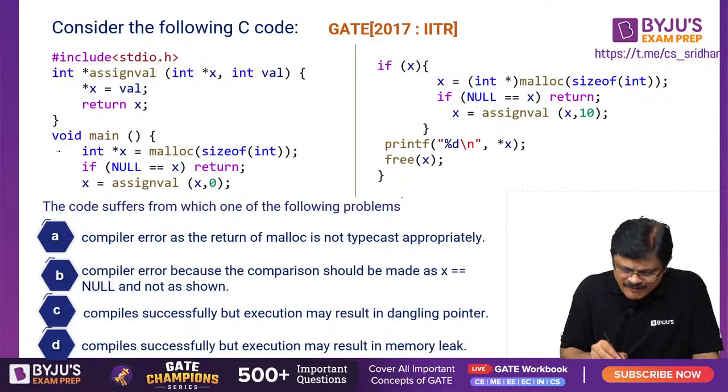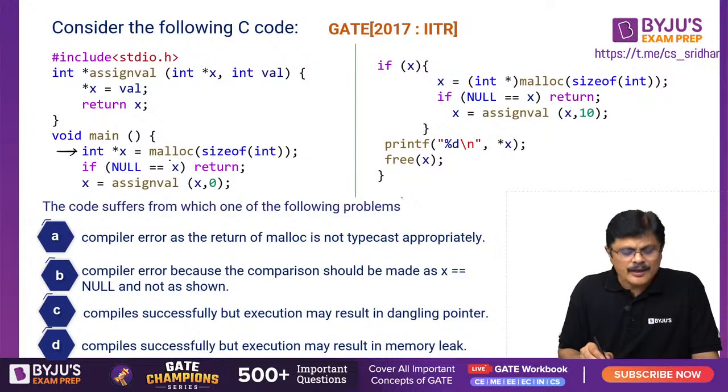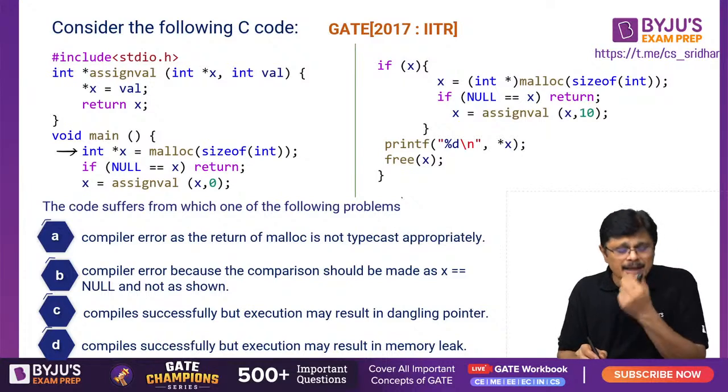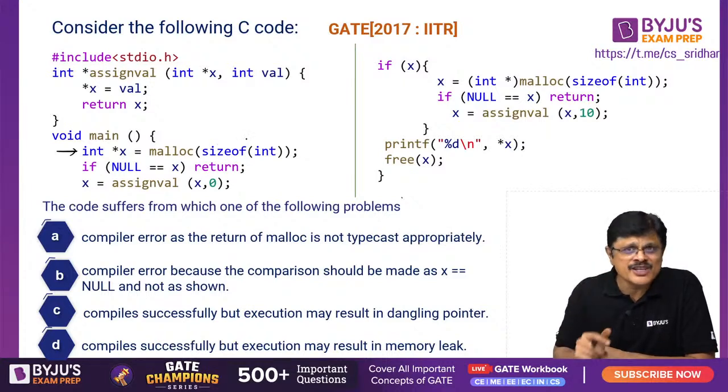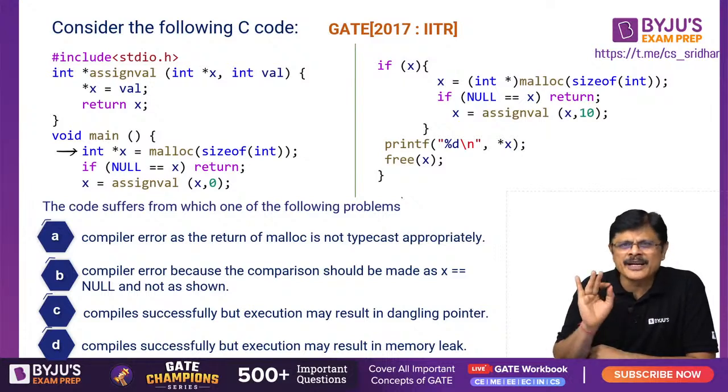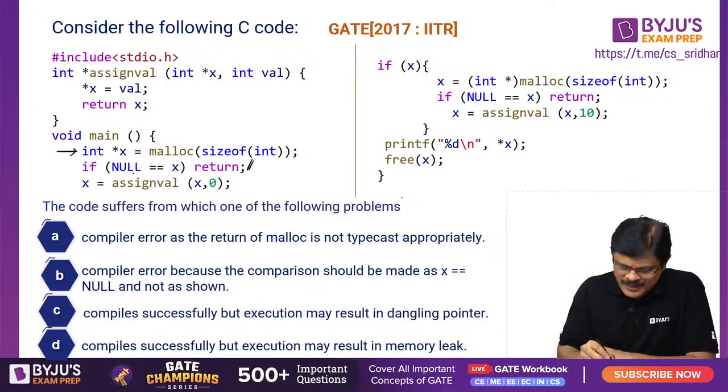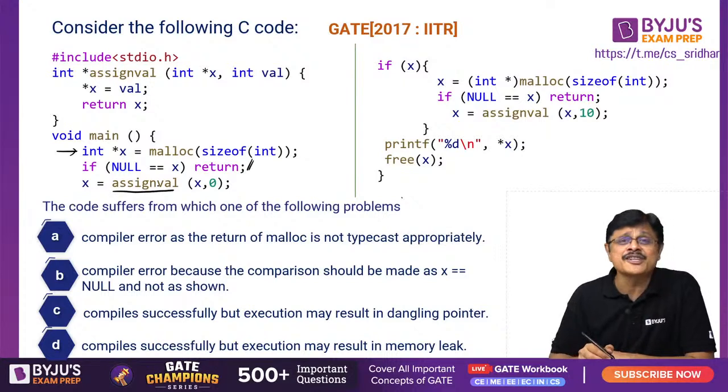Now what is this particular function doing, sir? We call malloc, that is, we created an integer pointer, and for this pointer we are dynamically assigning 4 bytes of memory, assuming the size of an integer is 4. If it is null, it will return. We assume that it will not be null. Malloc returns 4 bytes of memory decently, so this generally won't happen in our program, my dear friends. Now we are calling this particular function, assign value.